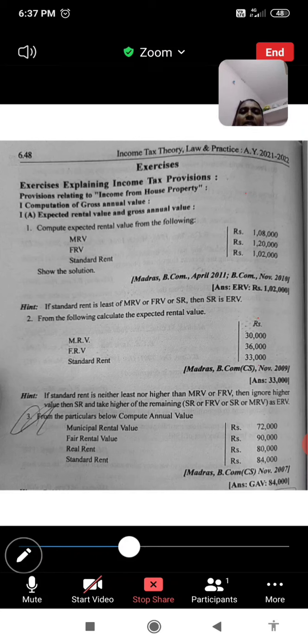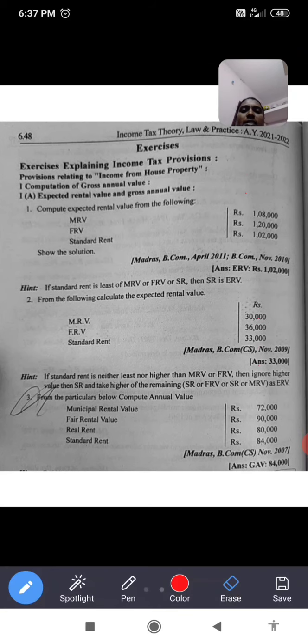Compute expected rental value from the following. How to get the expected rental value? We compare MRV, the municipal rental value, and fair rental value, and take the higher amount, which is 1,20,000.